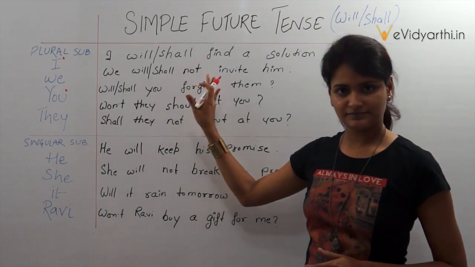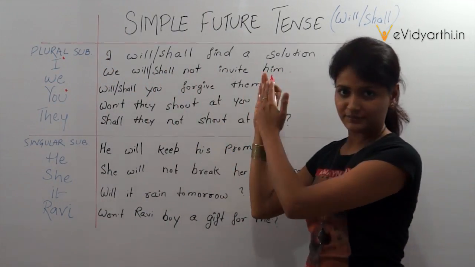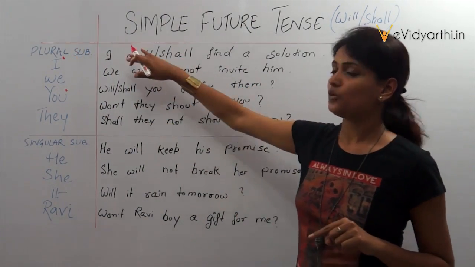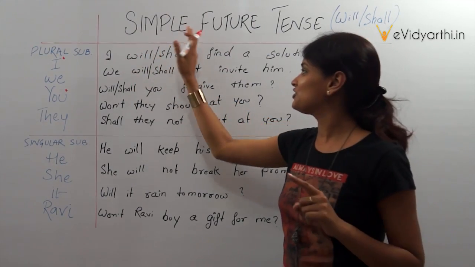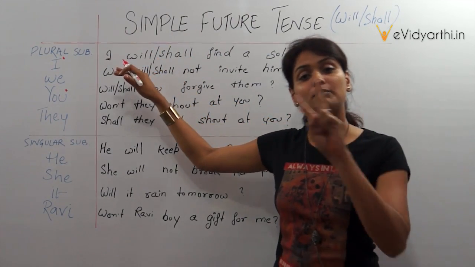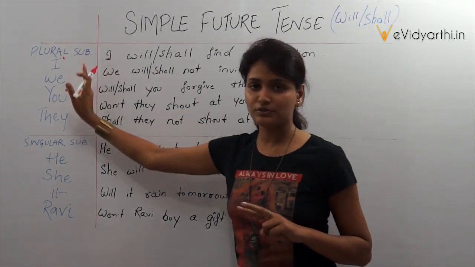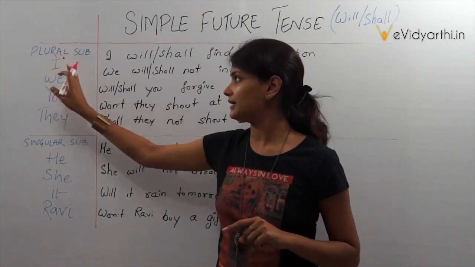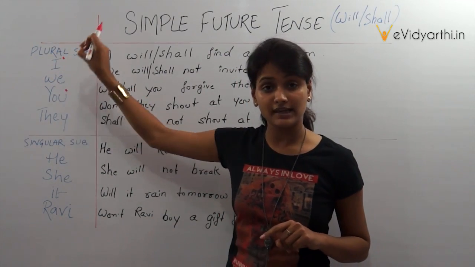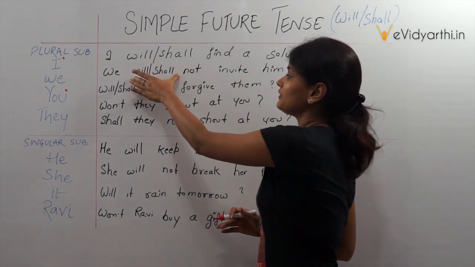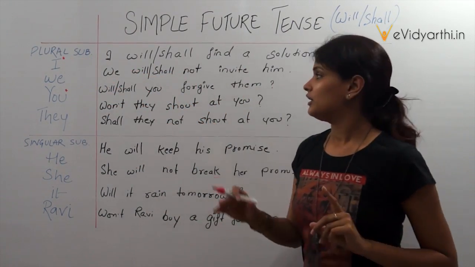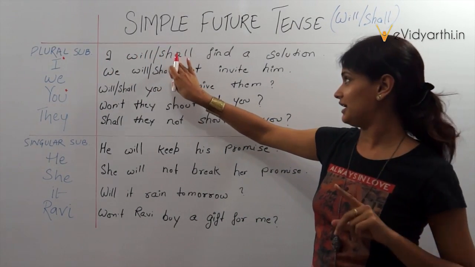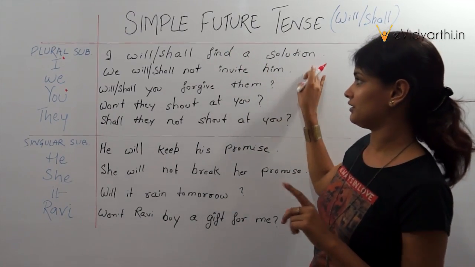Following the subject, a sentence completes. When a subject is plural, then we use will as well as shall. It means we can use both of the verbs along with the plural subjects including I and you, which are exceptional, but we have kept both of these subjects under this category because we are using the same verb along with them. Alright, so taking the sentence, I will or shall find a solution.